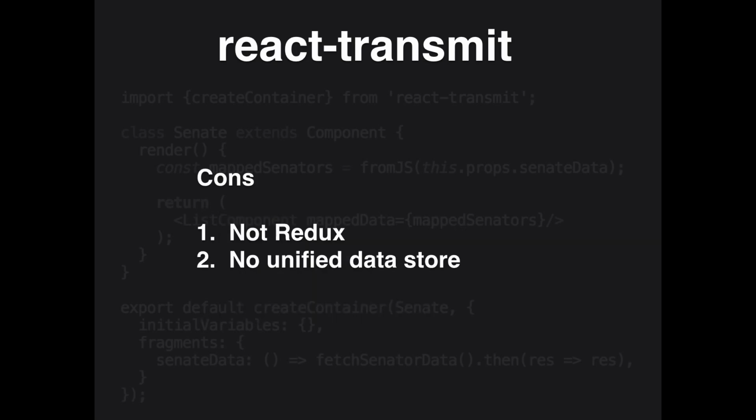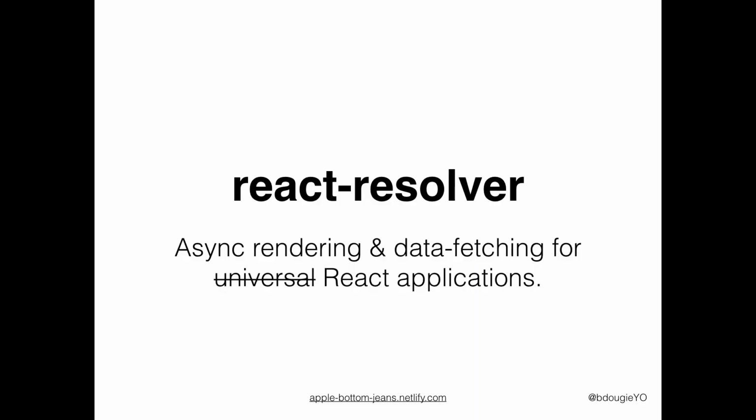The cons: the first one's a joke, just kidding, it's not Redux. The other one is it's not a unified data store, so when you have a complex app where components have to talk to each other, that's the main reason why I would go for Redux. If I have a component hierarchy where something needs to know about something else data-wise, then I would go for Redux, but I always go this route first, because this is a learning experience to know when the pain point is to move to something like Redux.